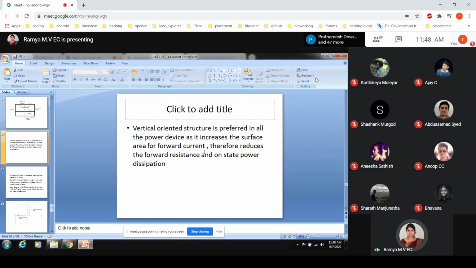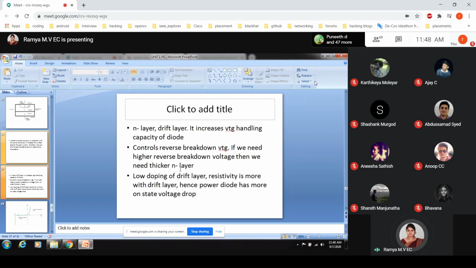That is what we have learned so far with respect to the diode. The same principle here also. It increases the surface area of the forward current, therefore reduces the forward resistance and on state dissipation. If I come to the middle layer, which is slightly doped, we are calling it a drift layer. So it increases the voltage handling capability of the diode.